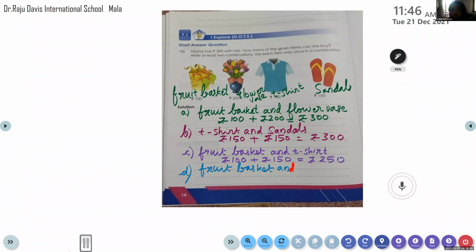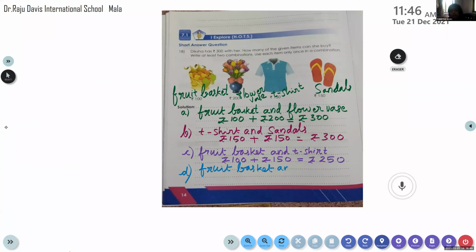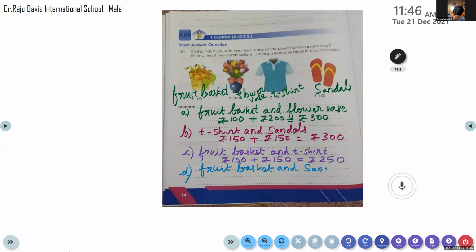Tirtha got one. Okay, Tirtha, just 1 minute. Let me complete this after that. Fruit basket and sandals. So fruit basket is rupees 100 plus sandals rupees 150.